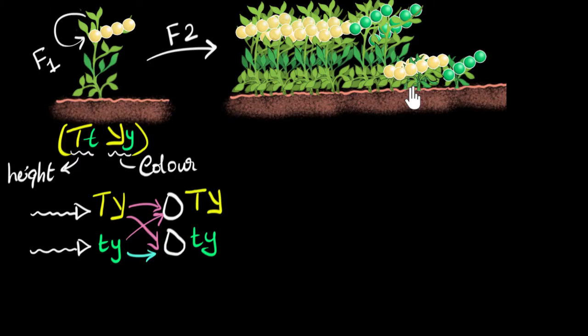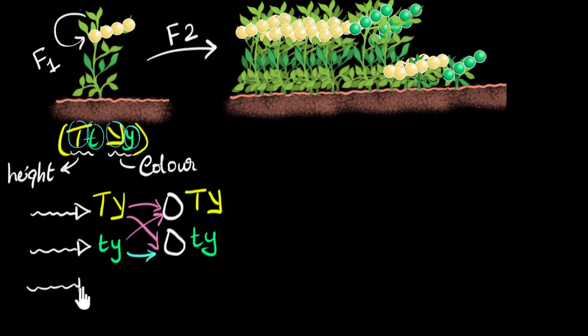How is this possible, Mendel asked. How can you have a tall with green? Mendel thought that can only be possible if these traits are not packaged together. Because if they are not packaged, then we can have other possibilities.